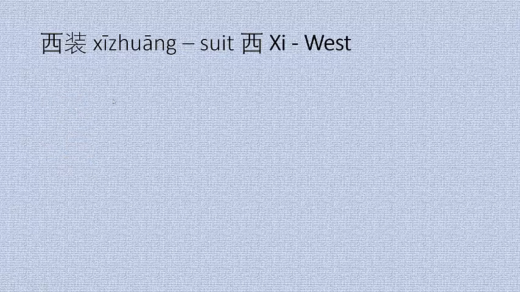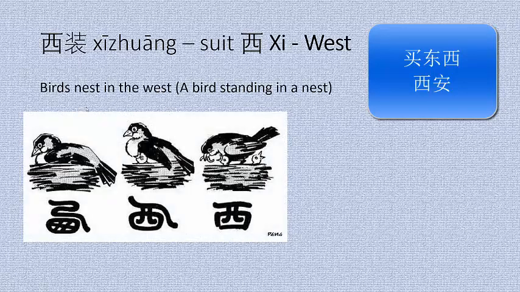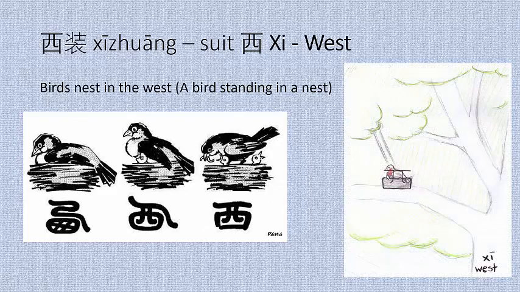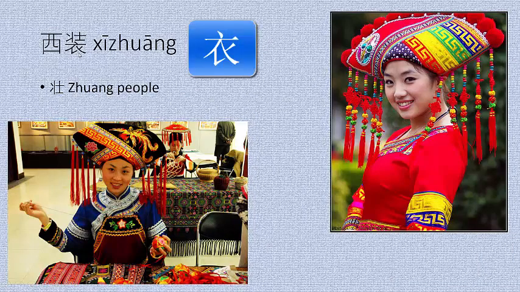The last two characters are xi zhuang, which means suit. Xi means west. We've seen this before in mai dongxi, buying things, or Xi'an. And remember we said that this character comes from the idea that birds nest in the west, so it's supposed to be a picture of a bird standing in a nest. Xi. The zhuang character, you'll notice, has the clothing radical underneath it. And the top part is the sound, zhuang. This is just for the sound.